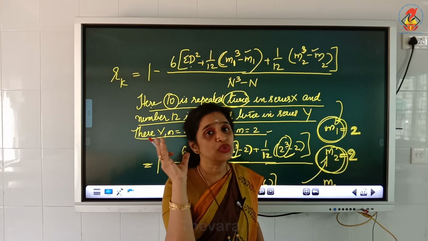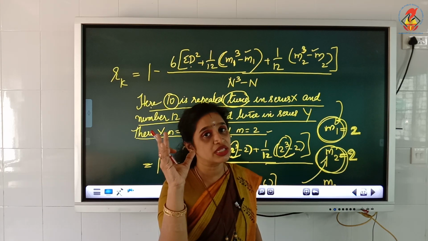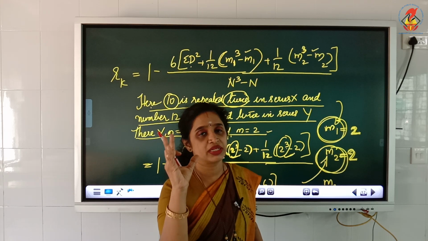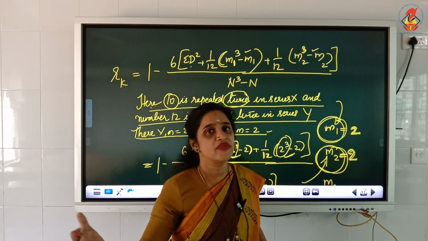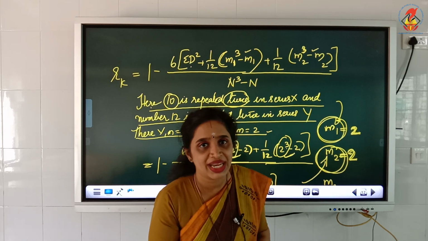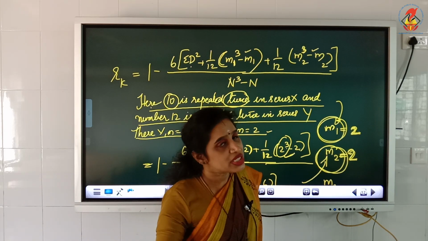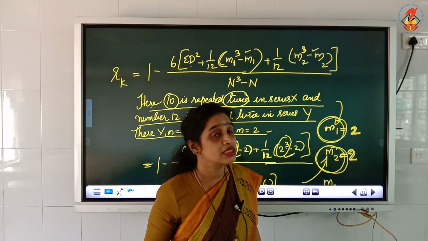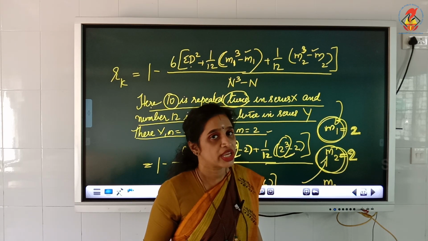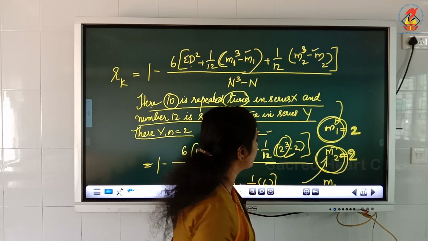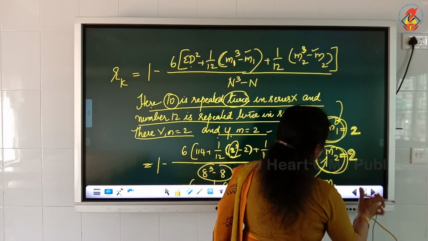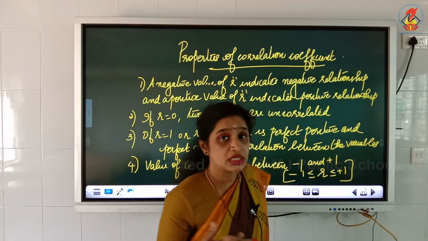That is 2 times, number 10 has repeated in the first series, therefore 2 cube minus m1, again 2. m2 stands for the second series. In the second series, number 12 has repeated 2 times, therefore we write 2 cube minus 2. So this is how you find the rank correlation coefficient when the marks are given and they are equal.